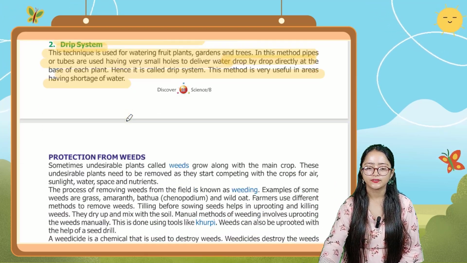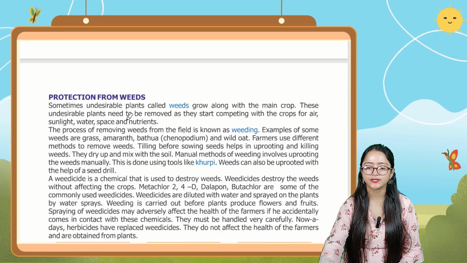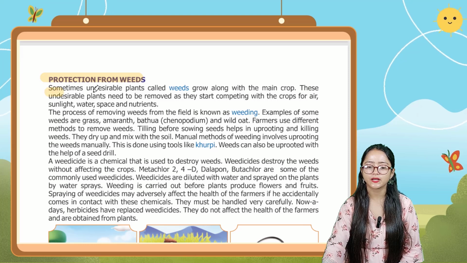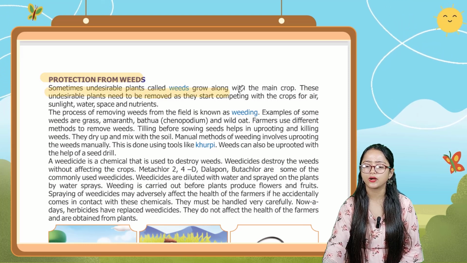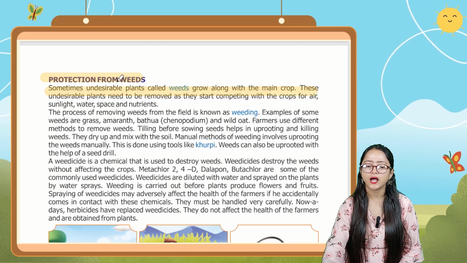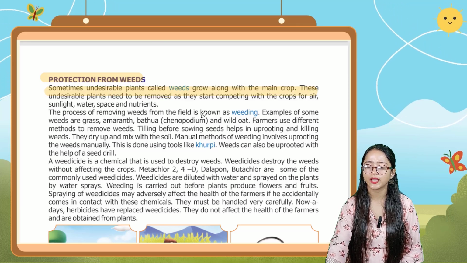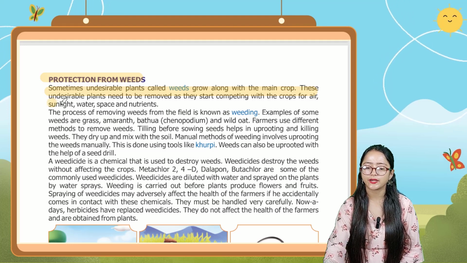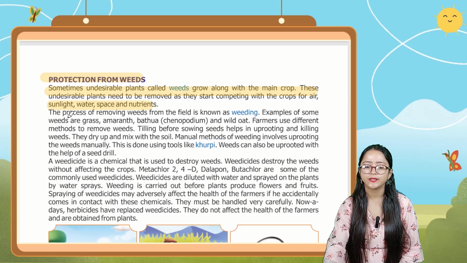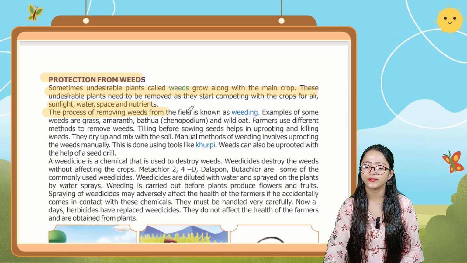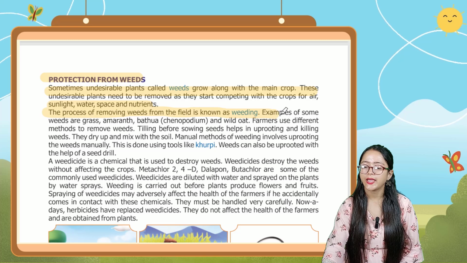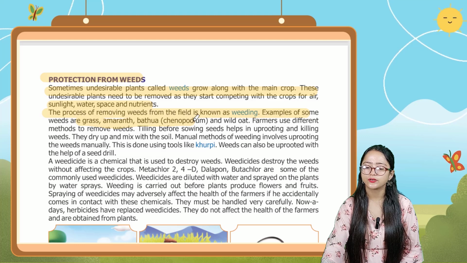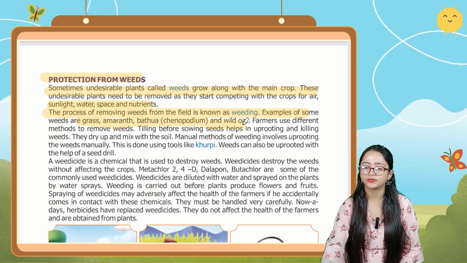Okay, now after this irrigation method, here comes the protection from weeds. Sometimes undesirable plants called weeds grow along with the main crop. These undesirable plants need to be removed as they start competing with the crops for air, sunlight, water, space and nutrients. The process of removing weeds from the field is known as weeding. Examples of some weeds are grass, amarnath, bathua, that is Chenopodium, and wild oat.